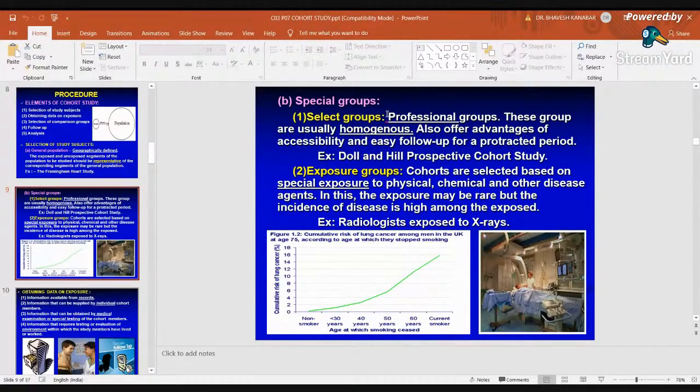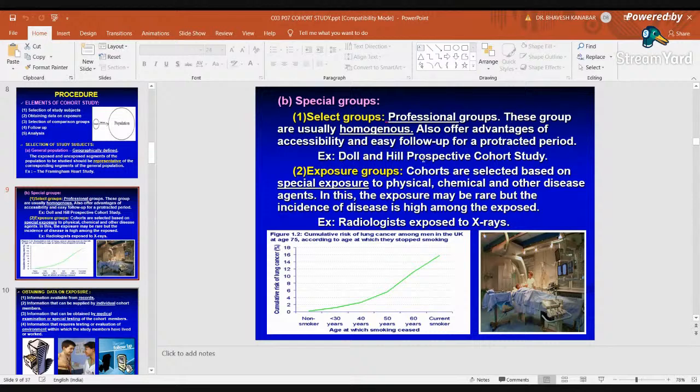If your objective is how many doctors are affected by COVID in the next 2 months, then you have to select doctors, not the general population. This group is usually homogeneous, having the same characteristics. They can also offer the advantage of accessibility and easy follow-up. So they will be accessible and easy to follow up.